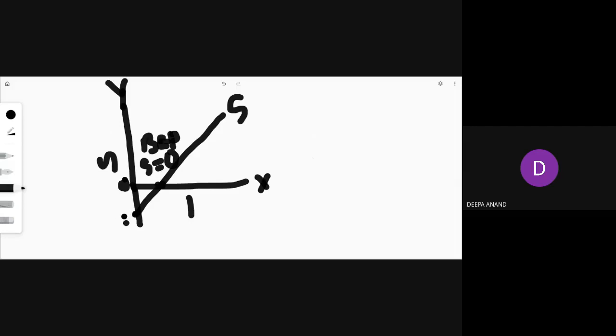You can put another alphabet here, S. So what is the dissaving here? OS. You can write OS is the dissaving, or you can say minus C bar. This portion is known as dissaving.